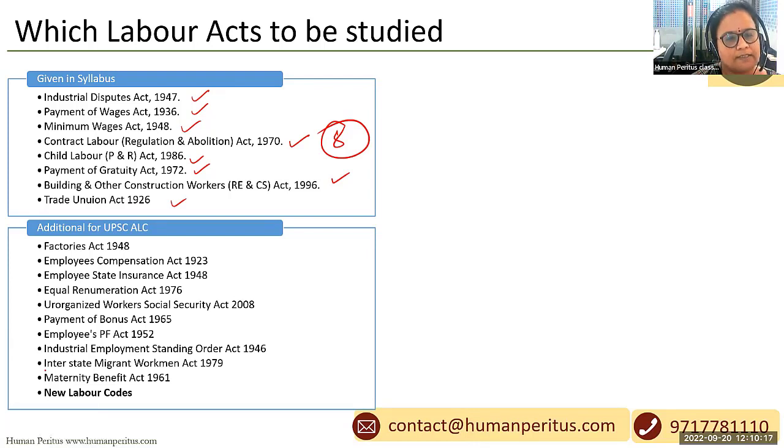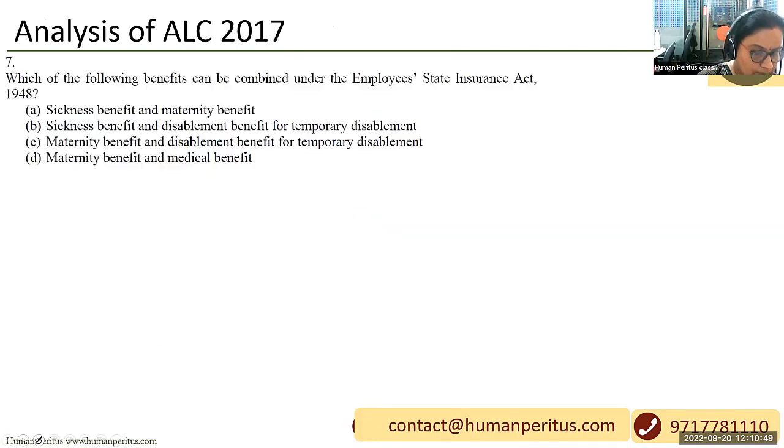Factories Act 1948, Employees Compensation Act 1923, Employees State Insurance Act 1948, Equal Remuneration Act 1976, Unorganized Workers Social Security Act 2008, Payment of Bonus Act 1965, Employees PF Act 1952, Industrial Employment Standing Order Act 1946, Interstate Migrant Workmen Act 1979, Maternity Benefit Act 1961. So why am I saying that in addition to the prescribed labor acts, we also need to cover these additional acts? Based on our analysis.